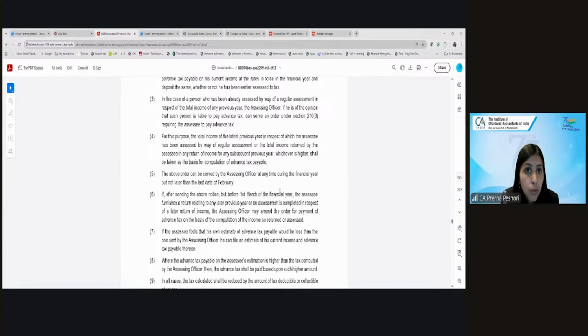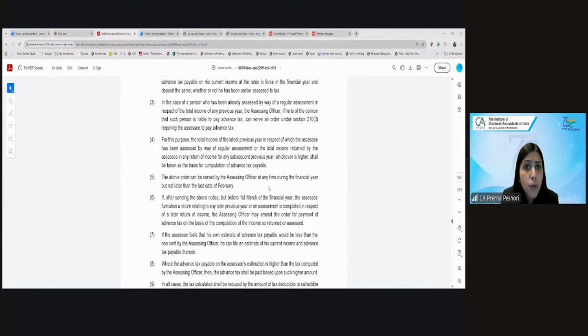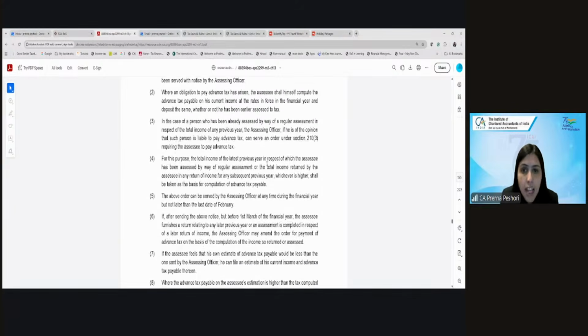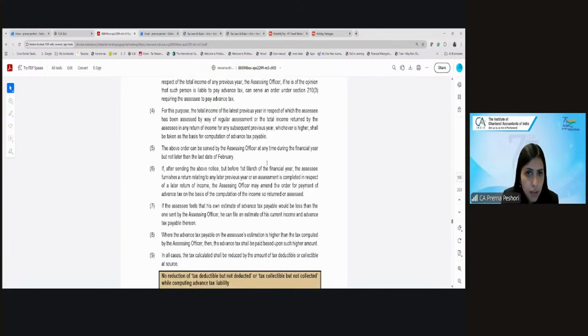Also note that in case of a person who has been assessed by way of regular assessment, if the AO is of the opinion that such person is liable to pay advance tax, or if the AO otherwise feels that any person should pay advance tax, for example if he has paid in the last year and is not paying in the current year, then he can serve an order requiring the assessee to pay advance tax. And this can be served at any time during the financial year. Are we clear?